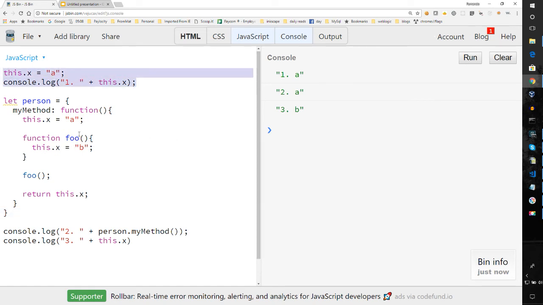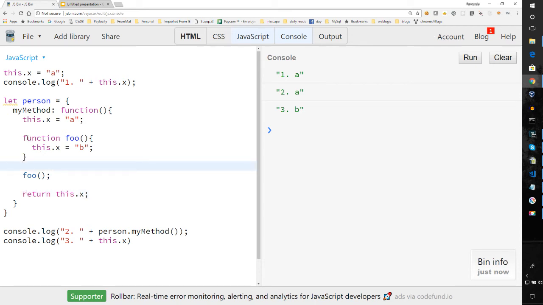And the second one, when we call my method, it returns a. But wait, we assigned b to this.x. Why did it do that? Well, we assigned a to it here, but then we assigned b to it. So you would think it should have returned b here.